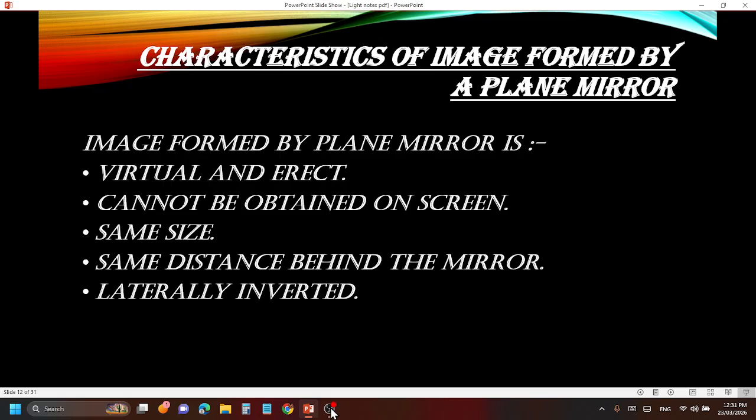Next is same distance behind the mirror. That is, however much distance you stand in front of the mirror, that much distance behind the mirror your image stands. That's it. Laterally inverted, that you have understood, what lateral inversion is.